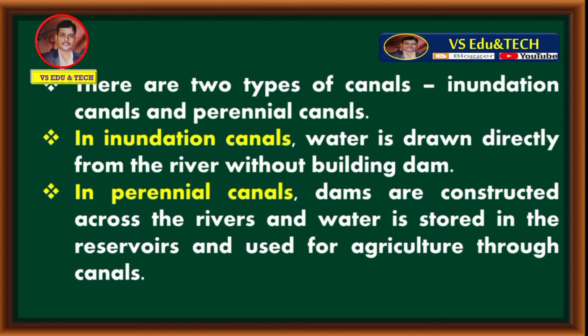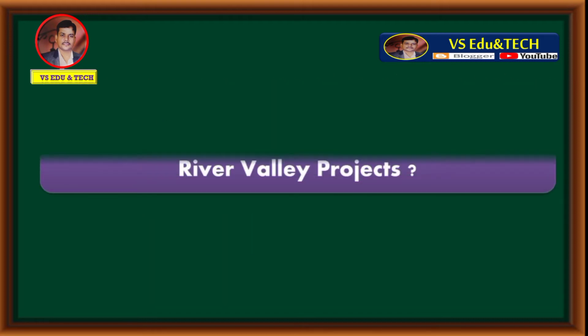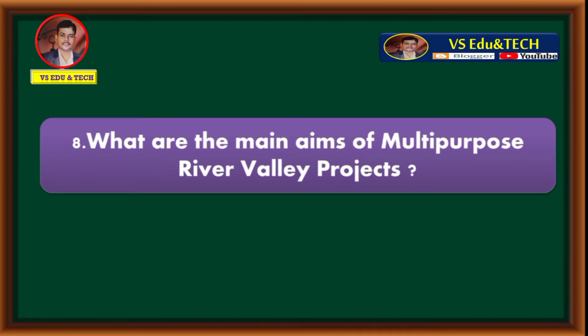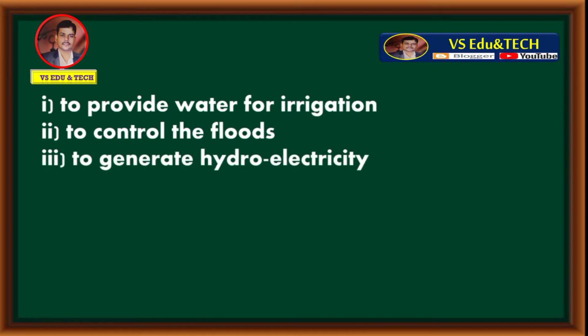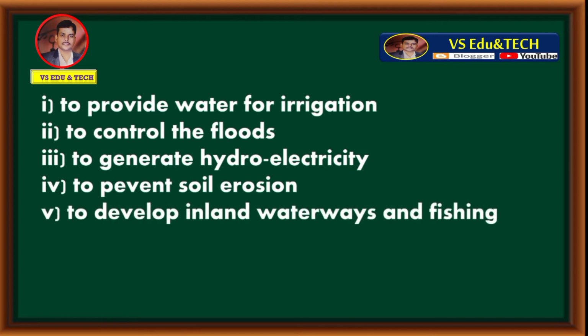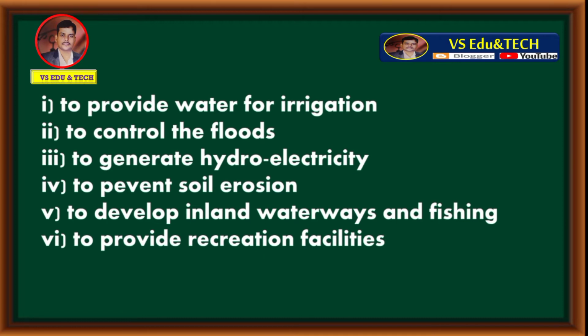Let's move to question number 8. What are the main aims of multi-purpose river valley projects? The main aims of multi-purpose river valley projects are to provide water for irrigation, to control the floods, to generate hydroelectricity, to prevent soil erosion, to develop inland waterways and fishing, to provide recreation facilities.